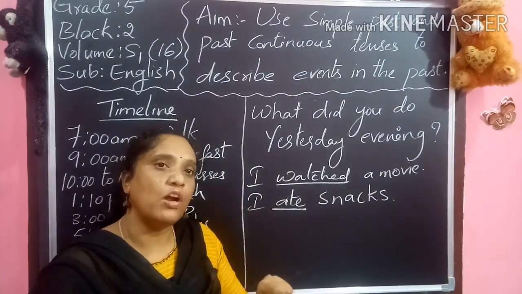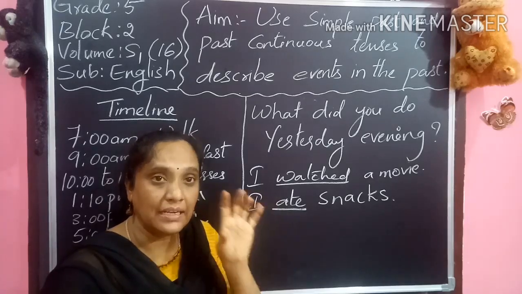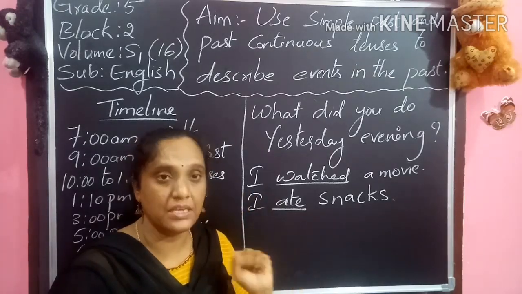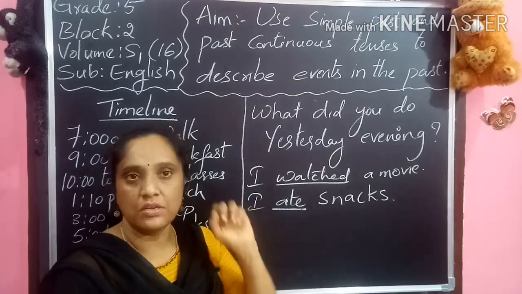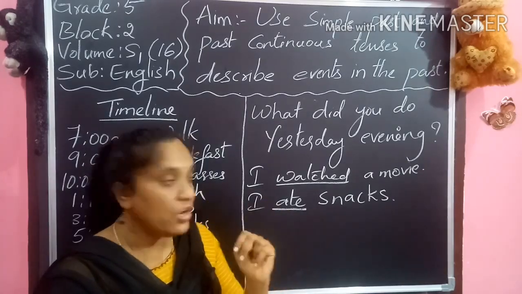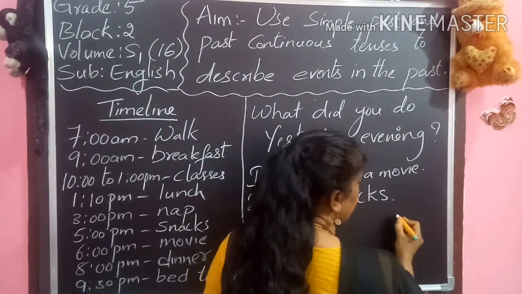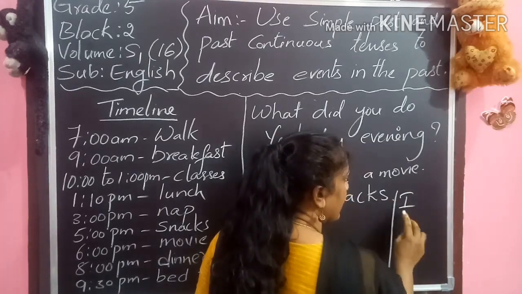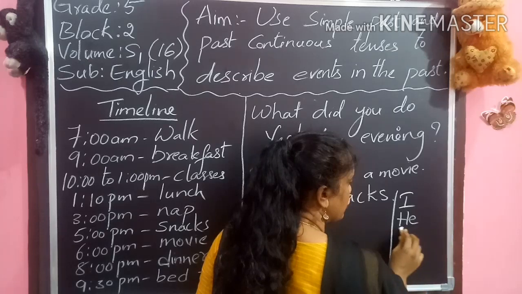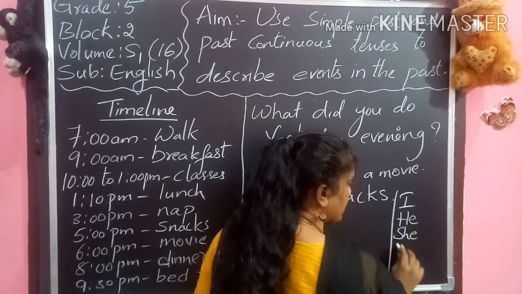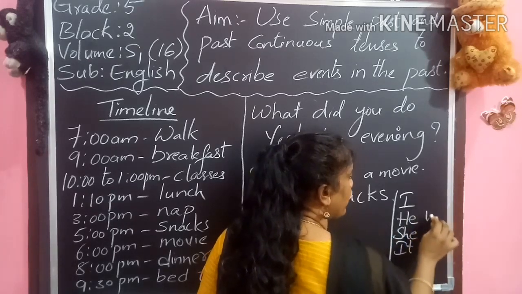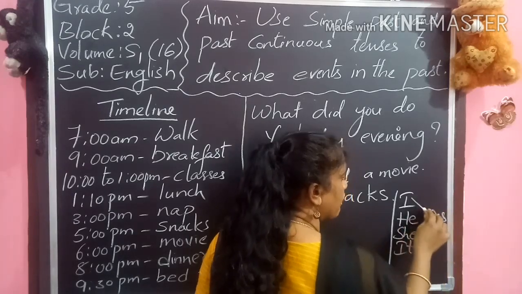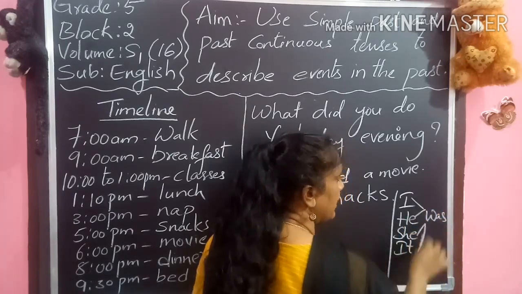Now, if we want to find out what a person is doing at a particular timing, we use was and were. You already know that with I, he, she, it we use was: I was, he was, she was, it was.